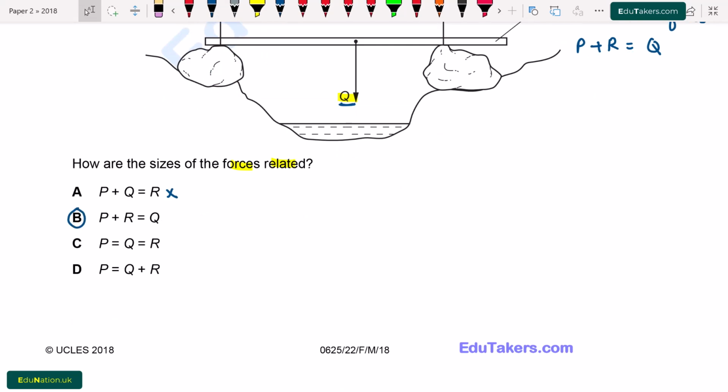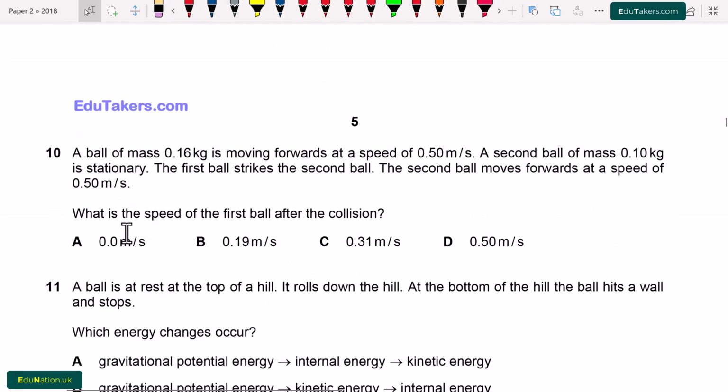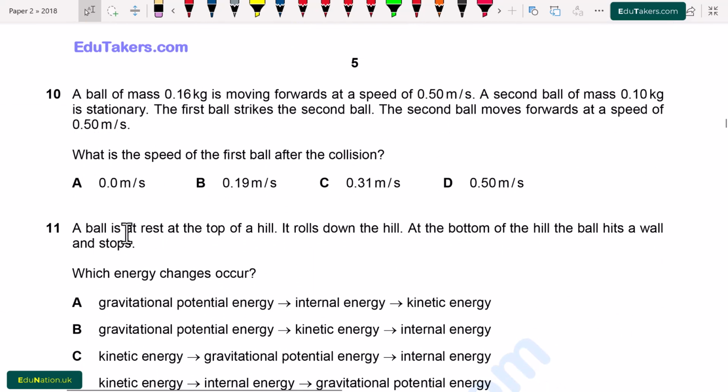Question number 10. A ball of mass 0.16 kilogram is moving forward at a speed of 0.50 meter per second. A second ball of mass 0.10 kilogram is stationary. It means that the velocity of the second ball is equal to 0. The first ball strikes the second ball.